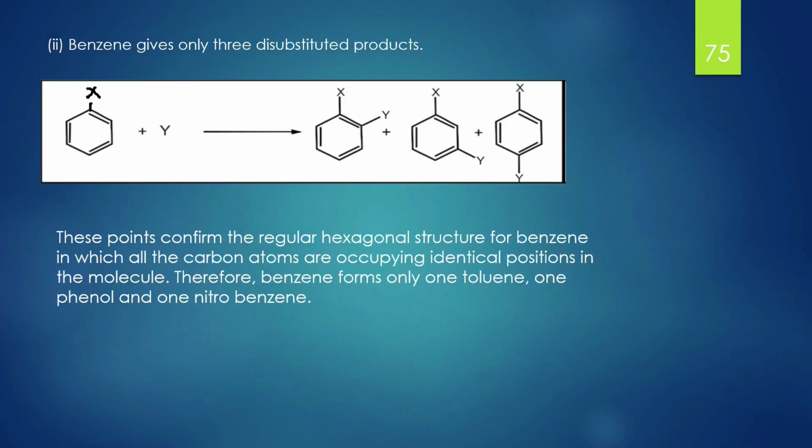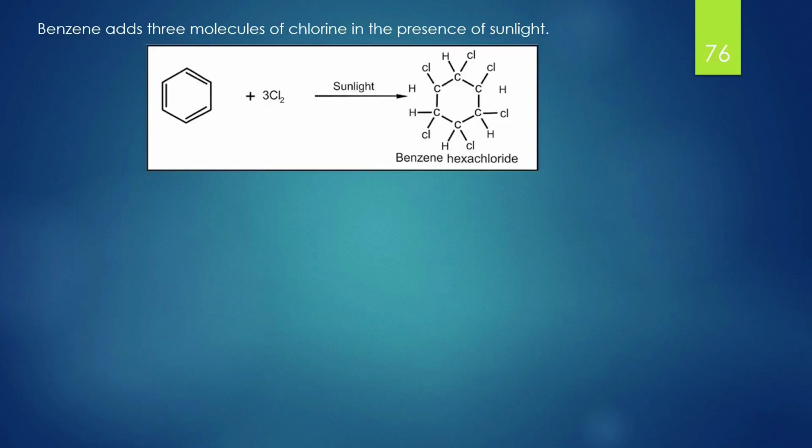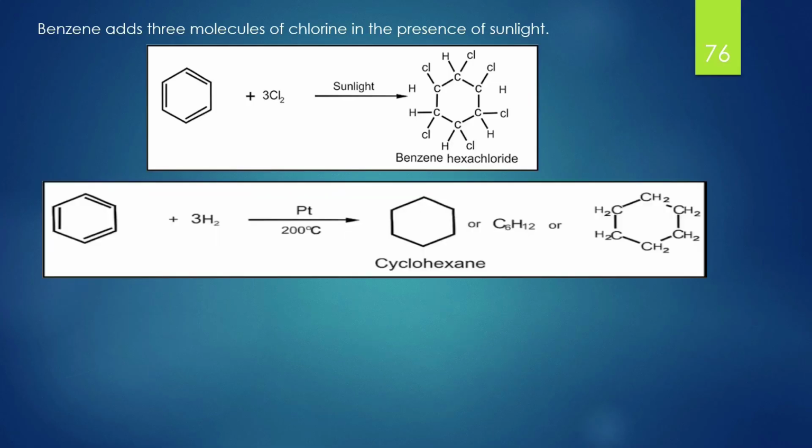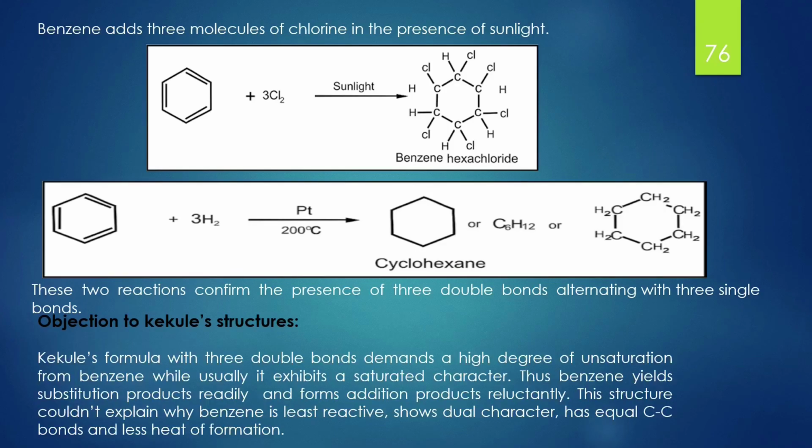These points confirm the regular hexagonal structure for benzene, in which all the carbon atoms are occupying identical positions in the molecule. Therefore, benzene forms only one toluene, one phenol and one nitrobenzene. He further added that benzene adds 3 molecules of chlorine in the presence of sunlight as shown in the equation, and as a result, they will produce benzene hexachloride. These two reactions confirm the presence of 3 double bonds alternating with 3 single bonds.